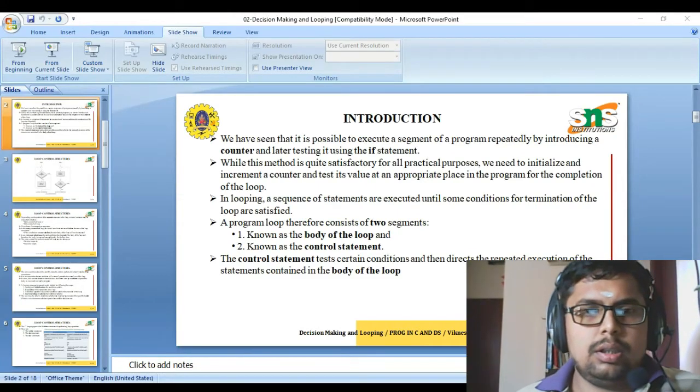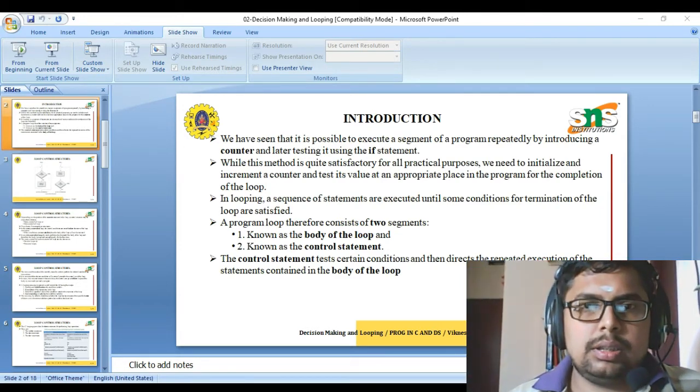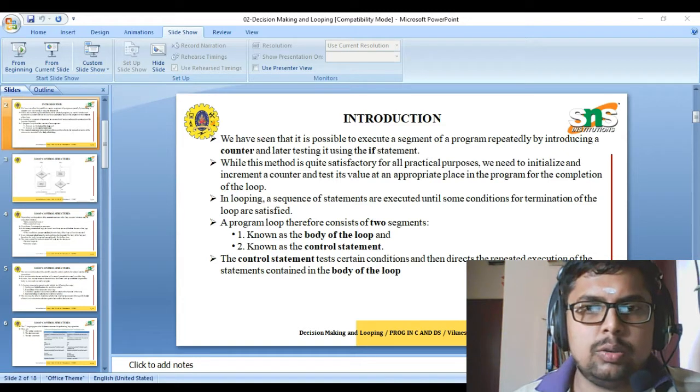Good morning, all. Today we're going to see about looping statements. First, the looping statement. We've seen that a possible way of executing a program is by introducing a counter that is later checked by an if statement. That is, a looping statement is a sequence of statements executed until some condition for termination of the loop is satisfied.